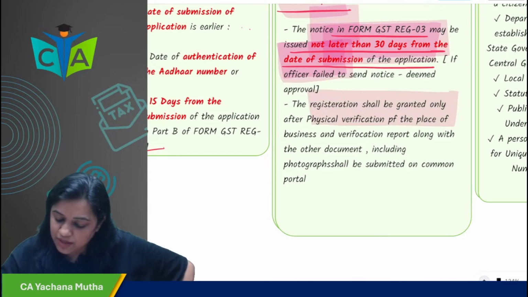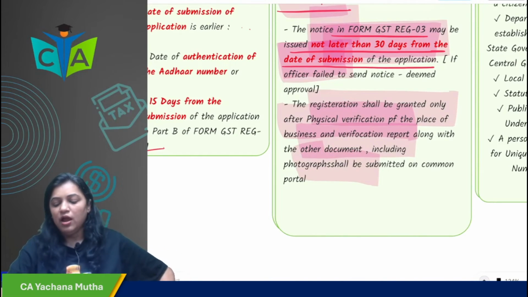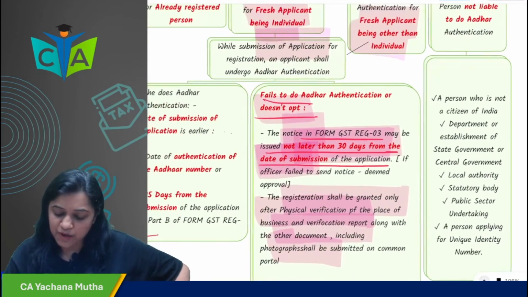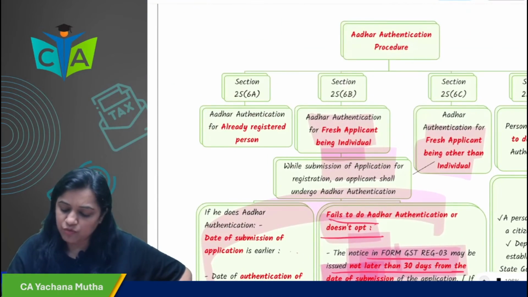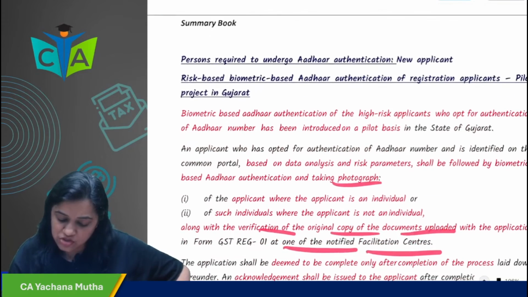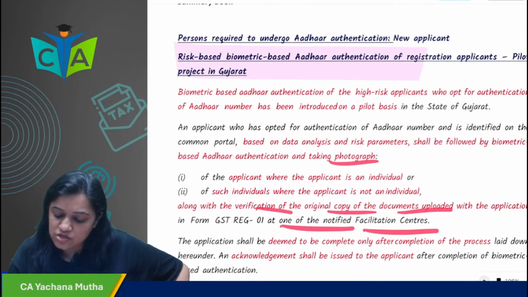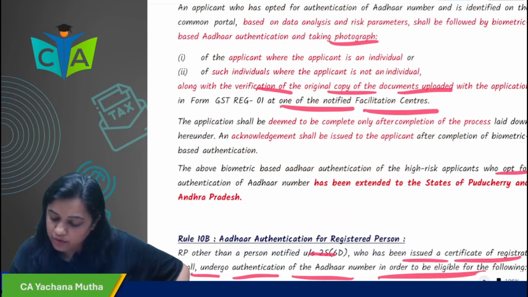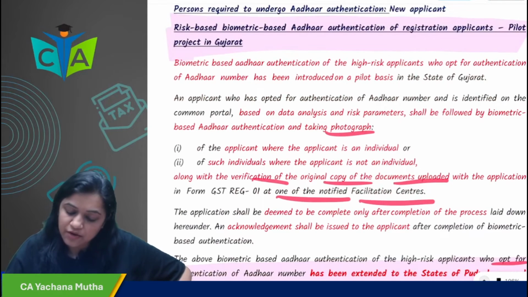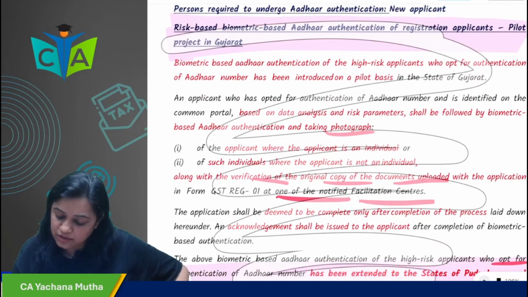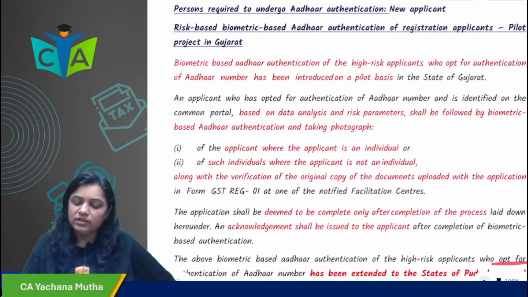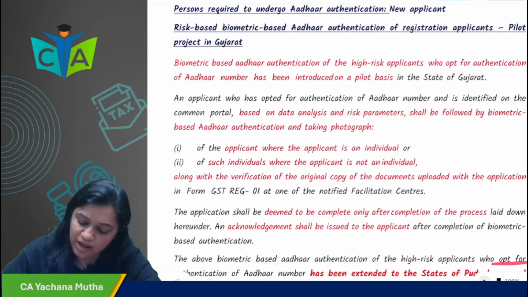And the registration will be granted after physical verification, and the verification report and other documents will be uploaded on the common portal. So this part we have already seen. These were a few points regarding Aadhaar authentication. Now, risk-based biometric Aadhaar authentication of registered applicants, a pilot project in Gujarat.